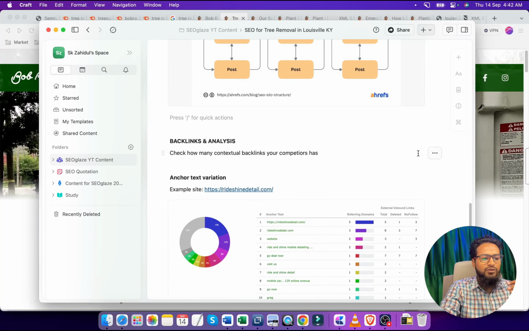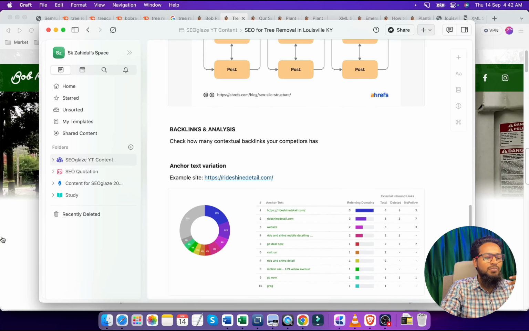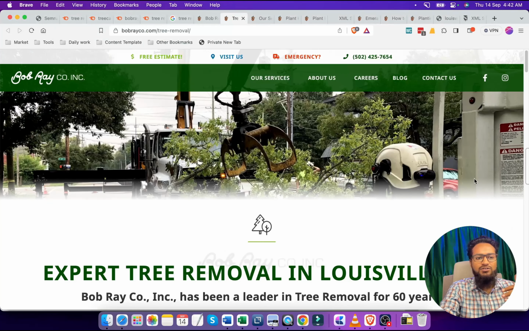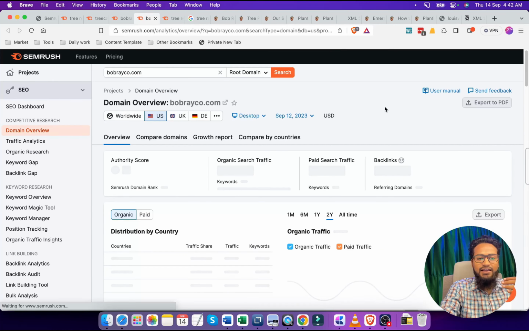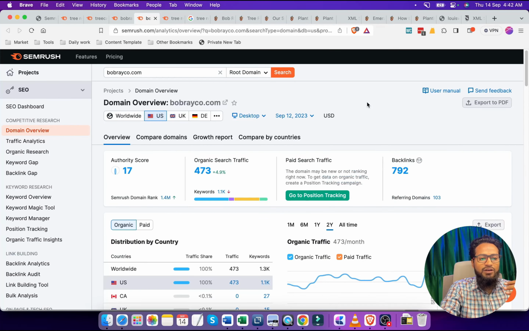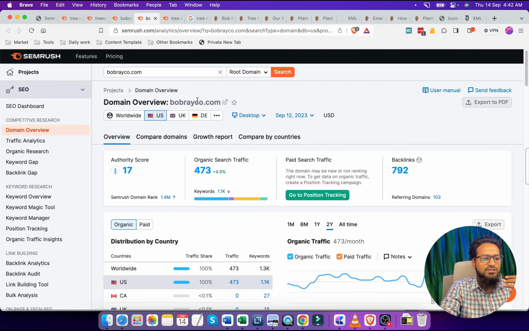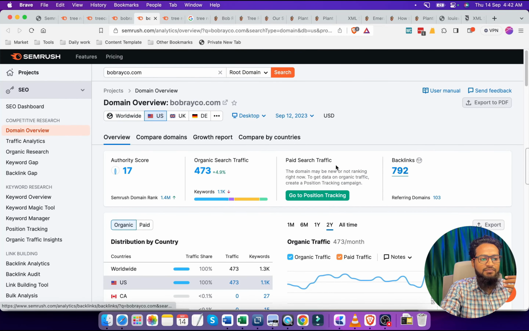And now we are going to learn about backlinks. Backlinks are very important in off-page SEO. If we see how many backlinks our competitor has, then we can get a clear idea what types and how many backlinks we should create. If we use the site SEMrush, we see this domain has almost 792 backlinks from 103 referring domains.